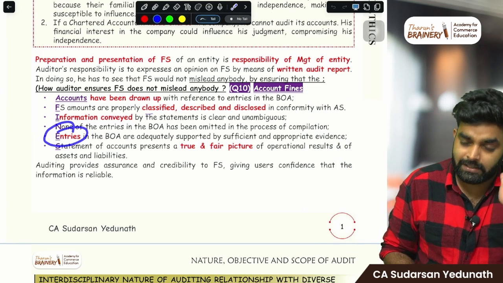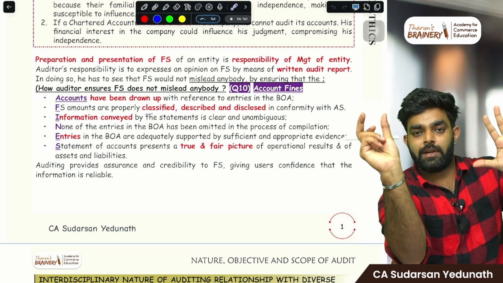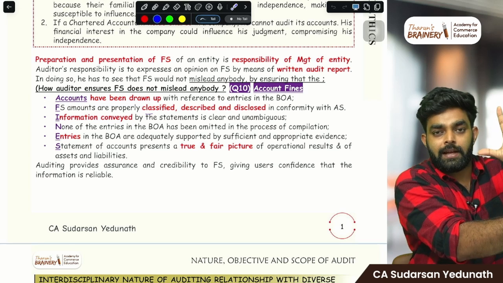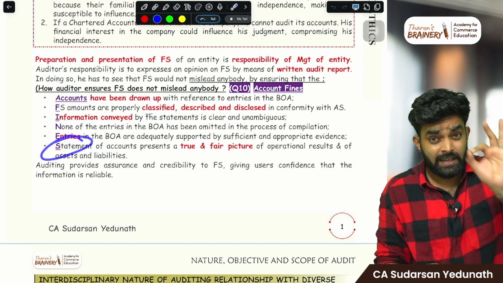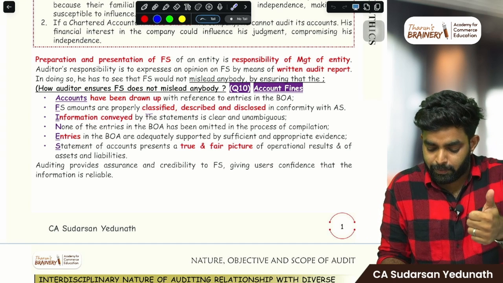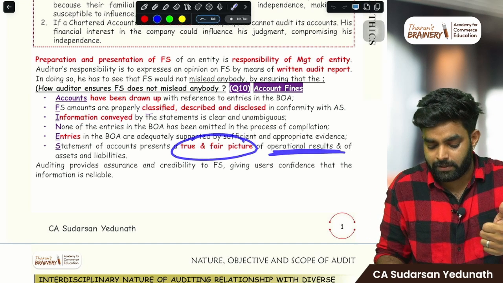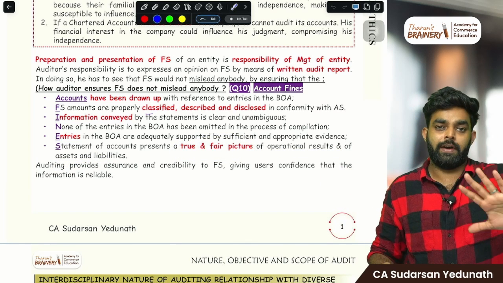Fine. Entries in the books of accounts have sufficient and appropriate audit evidence. If there is a sales figure of 10 lakh, make sure the bill of 10 lakh is also there. Audit evidence is also there. Fine. Statement of accounts means financial statements present a true and fair picture of operational results and assets and liabilities. Make sure that also. So simple.